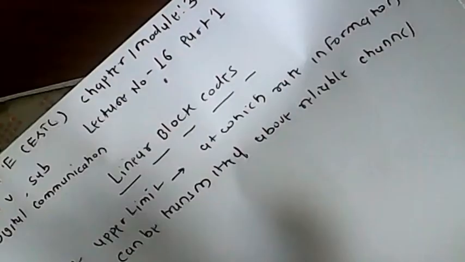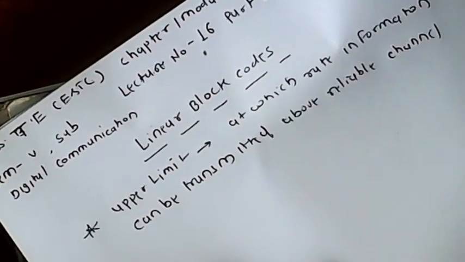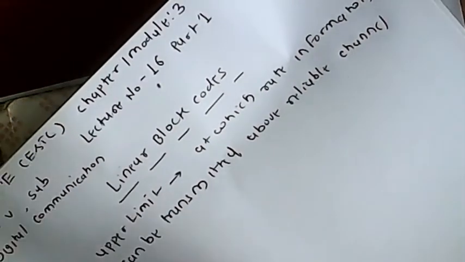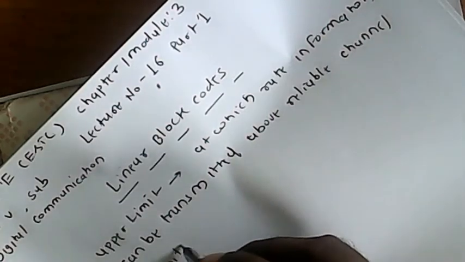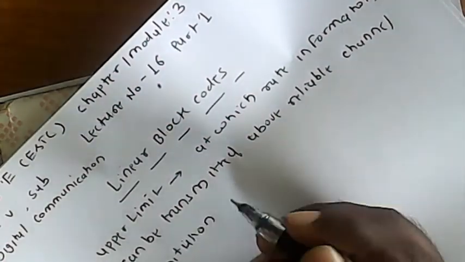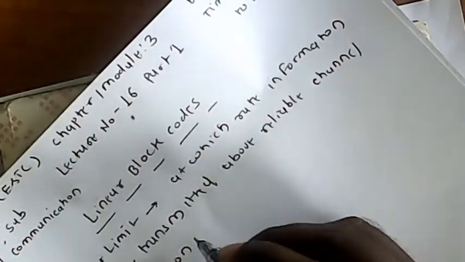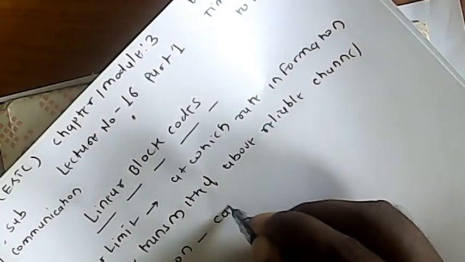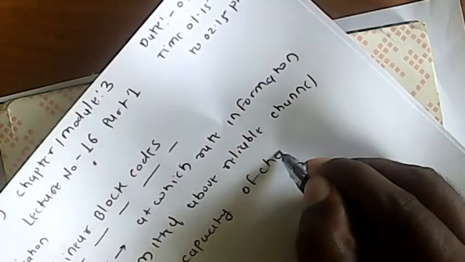There is some limitation whenever we transmit the information over a channel at a bit rate. That limitation is nothing but the capacity of a channel.